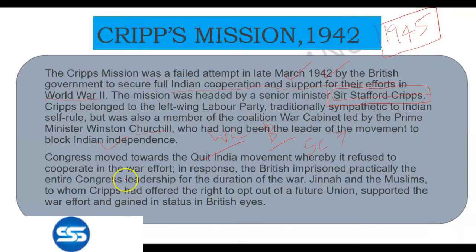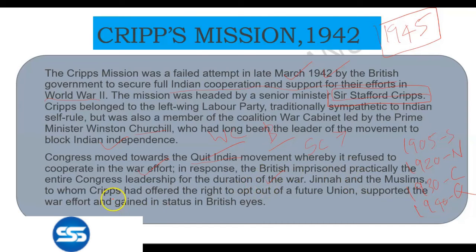So he was sent. Congress moved towards the Quit India movement because you already know there is a thing: 1905, that was the era of Swadeshi movement. 1920s was the era of non-cooperation movement. 1930s were the era of civil disobedience movement, and 1940s were the era of what? Quit India movement. So Congress was moving towards the Quit India movement, where it refused to cooperate in the war effort. In response, the British, because the British were forced to give the promise of Constituent Assembly, imprisoned practically the entire Congress leadership for the duration of the war.